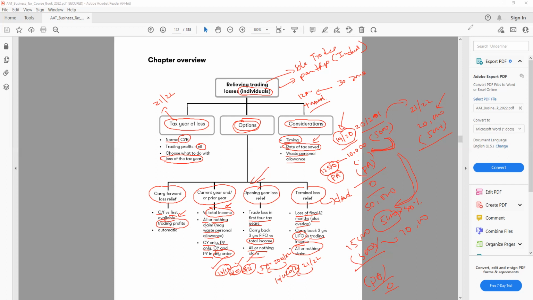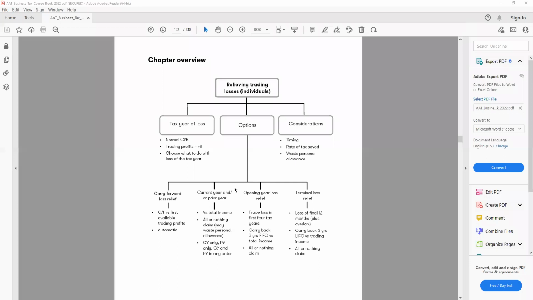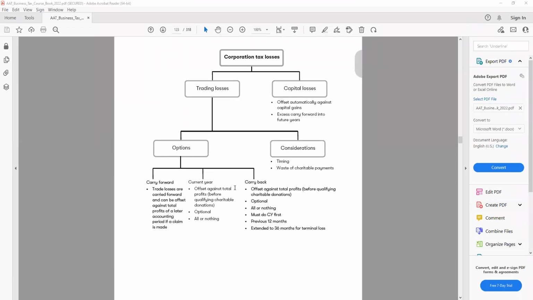All right. So if we look at the next thing on the chapter overview, we have corporation tax. Now, on the corporation tax, we have trading loss and we have capital losses. Capital losses are all about the long term. Capital losses can only be offset against the capital gain, so offset automatically against the capital gain.